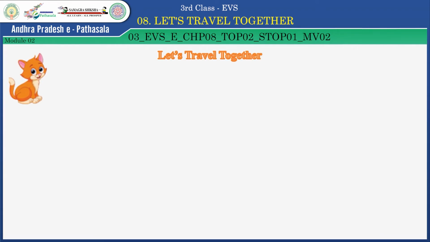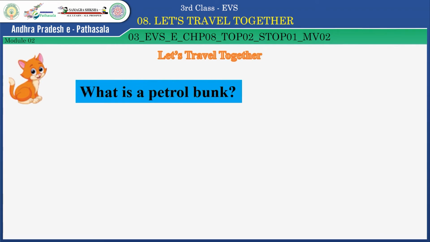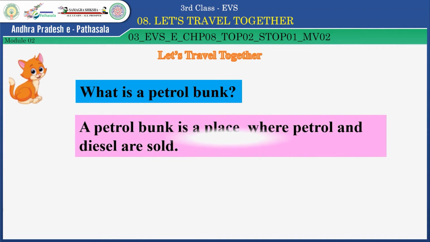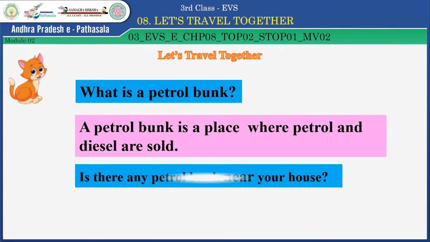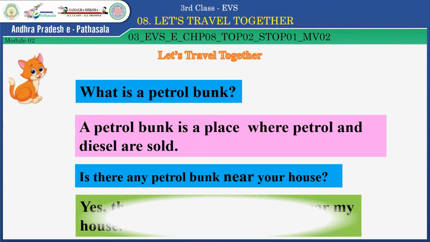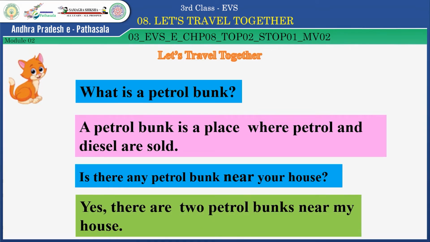Children, now look at this question. What is a petrol bunk? Answer this question, children. What is a petrol bunk? Yes. A petrol bunk is a place where petrol and diesel are sold. Now look at the next question. Is there any petrol bunk near your house? Answer this question, children. Very good. Yes, there are two petrol bunks near my house. Very good, children. Now let us do the next activity.